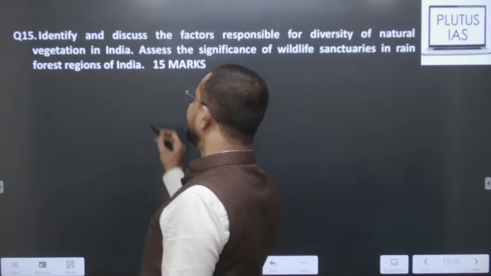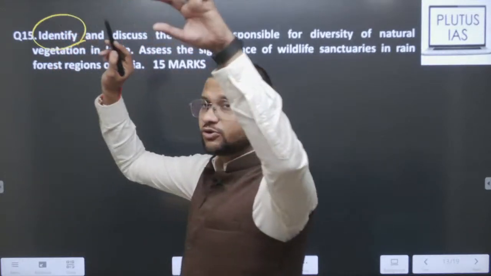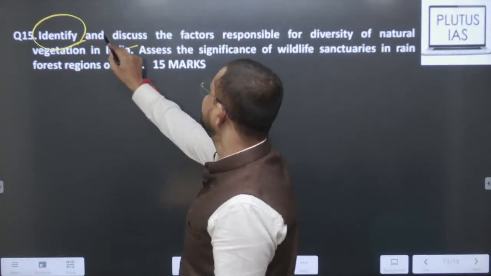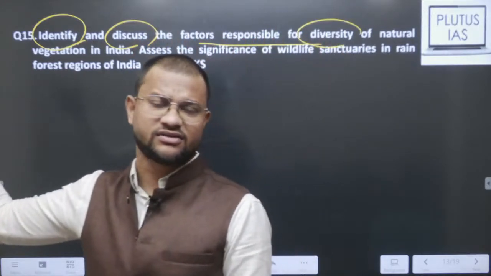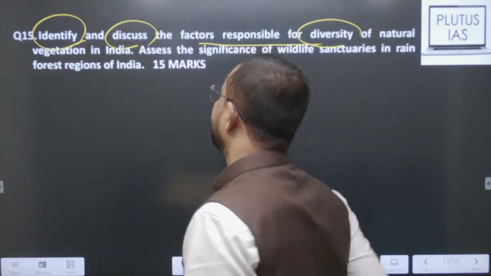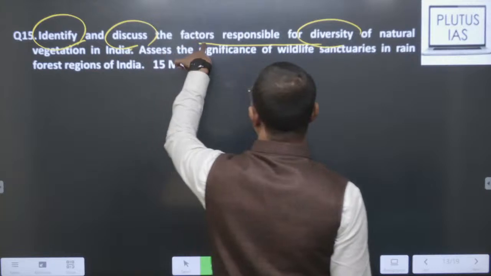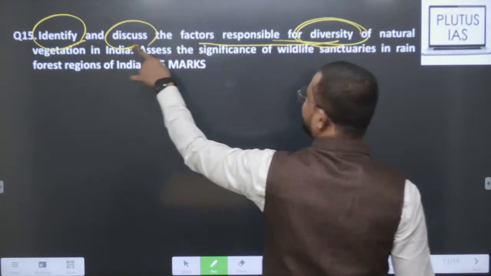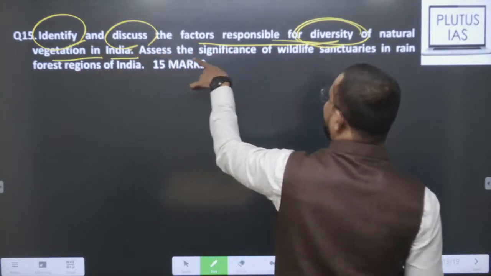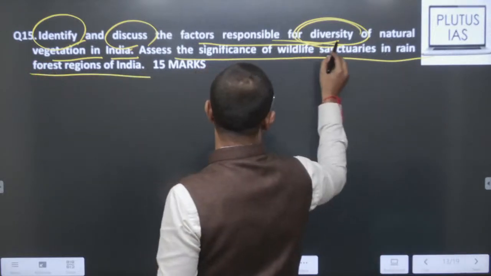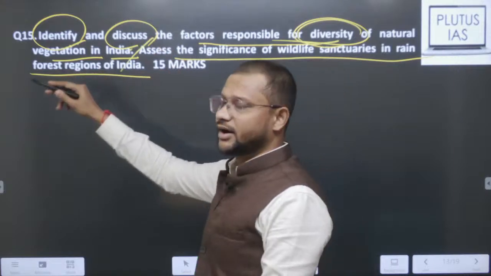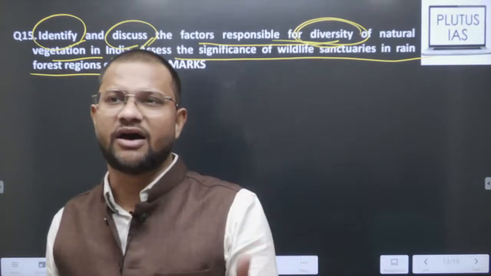Then identify the next question. ये क्वेश्चन देखो फिर से सिलेबस से कनेक्ट है या नहीं. Discuss the factors responsible for diversity. पहला वाला क्वेश्चन जो था डिजास्टर प्रिपेयर्डनेस, वो ऑलरेडी है जियोफिजिकल फिनोमेना, ठीक है, तो सिलेबस से कनेक्ट है. Identify and discuss the factors responsible for diversity of natural vegetation in India, assess the significance of wildlife sanctuaries in rainforest region. तो देखो दो एरियाज है, simply you need to address in two ends, 7.5 marks, 7.5 marks.